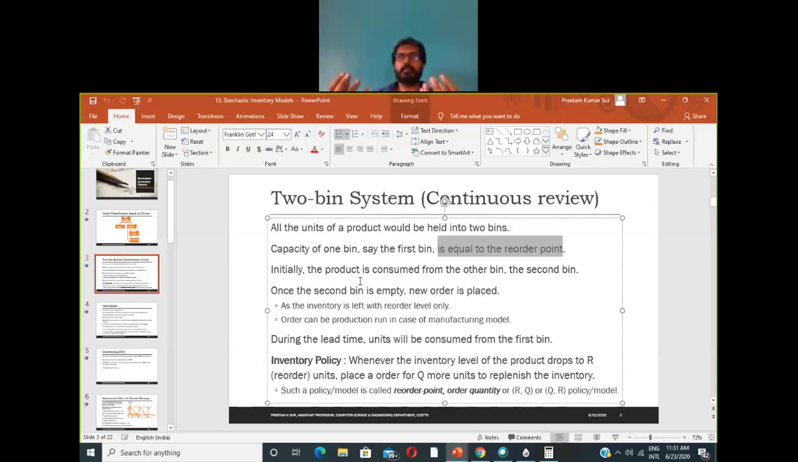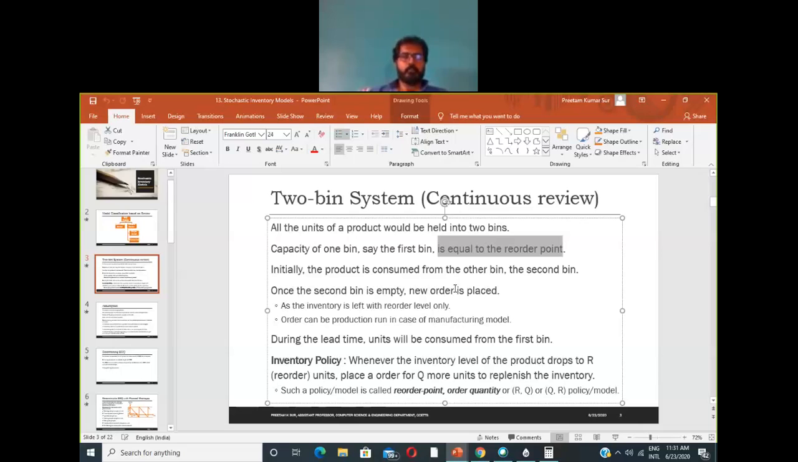So the only information you can tell about the bins is of this first bin, right? Which has the number of items equal to the order quantity. For the second bin, no such information is given. It is only told that initially the product is consumed from the other bin. Okay, and once the second bin is empty, now the order is placed, as there will be only reorder point of items left in the inventory.